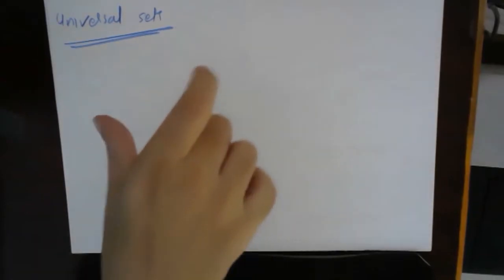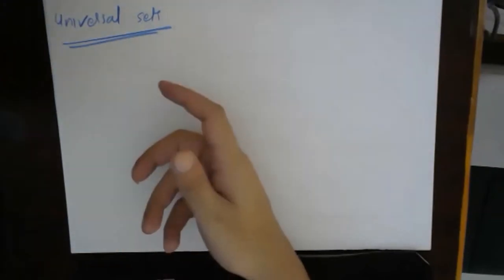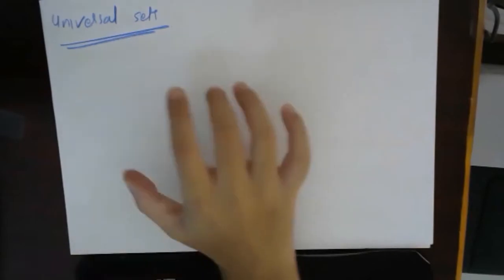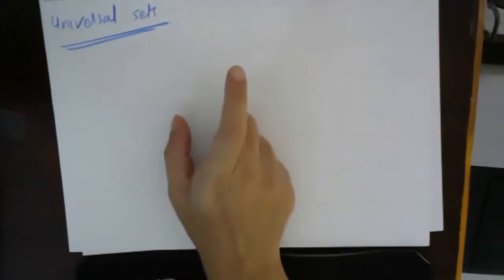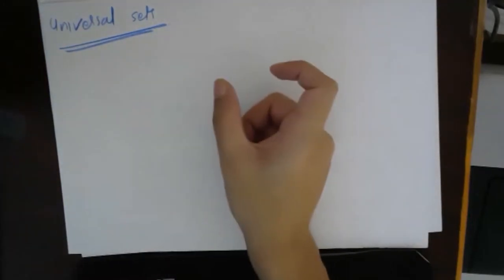That means if I'm talking about Maruti car, or suppose I'm talking about Hyundai car, right? What will be the universal set of Hyundai car? All the four-wheelers in the universe will be the universal set for Hyundai car. Fine. Suppose I'm talking about a Hyundai motorcycle, then all two-wheelers will be the universal set for Hyundai motorcycle. So it depends on what kind of a set we are describing, right?